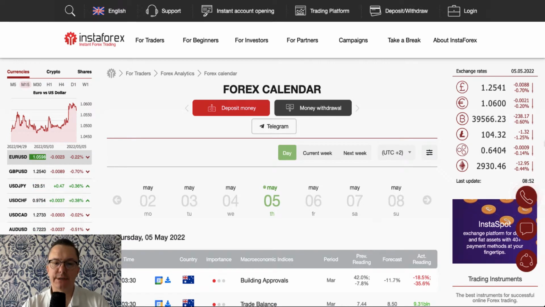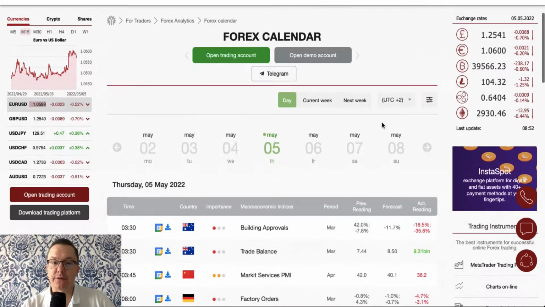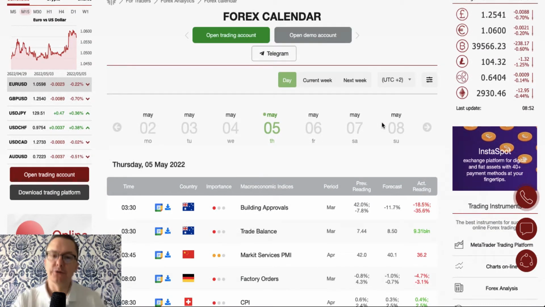Today is Thursday, May 5th, 2022. This is the day after the Fed interest rate announcement. So let's take a look at the Forex calendar. However, we are going to go back to this event as often as we can.